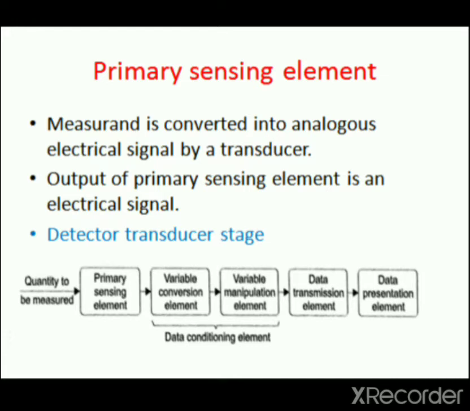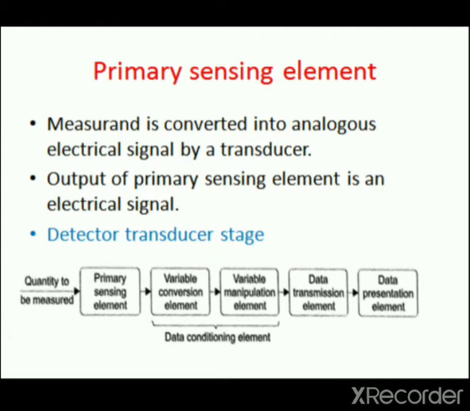Specifically, in electrical measuring system, the transducer converts a physical quantity into an electrical quantity. The output of primary sensing element is an electrical signal which may be a voltage or frequency or some other electrical parameter. This is the first stage of measurement and it is known as detector transducer stage.